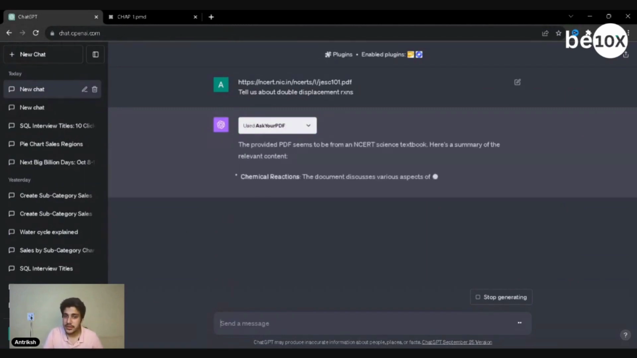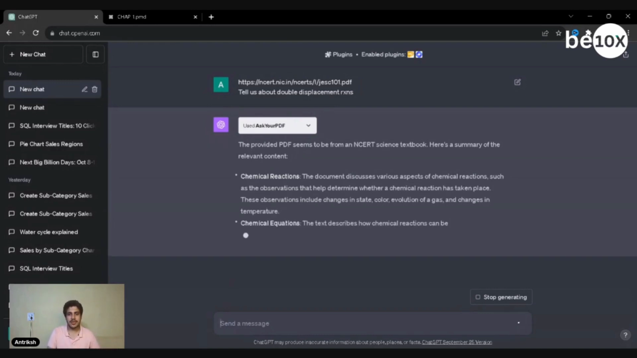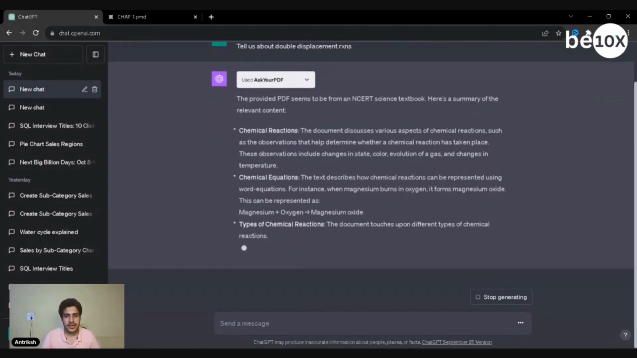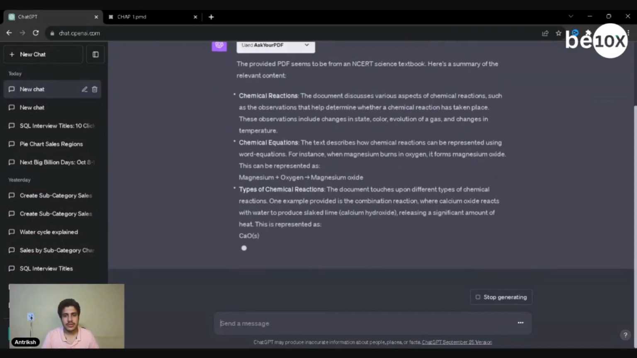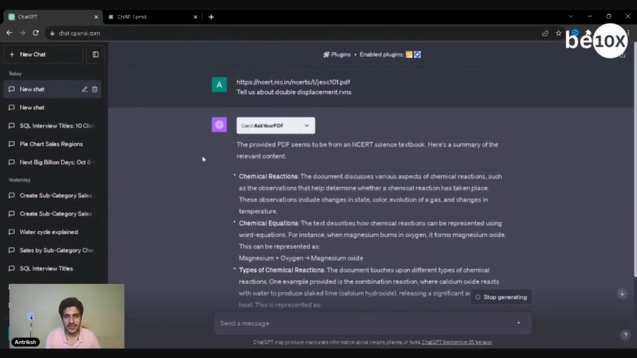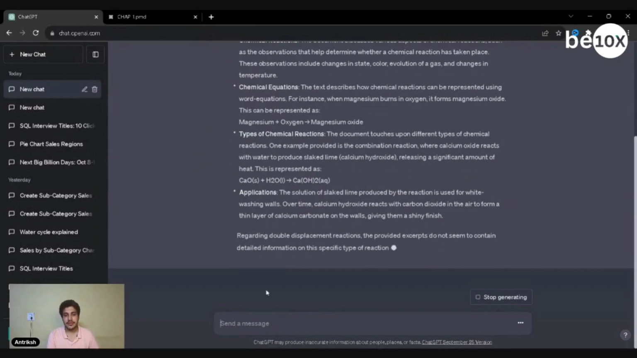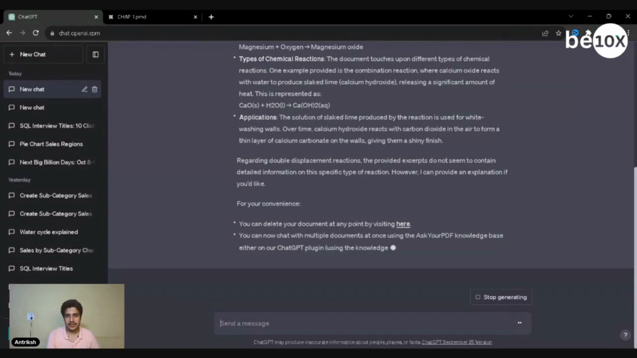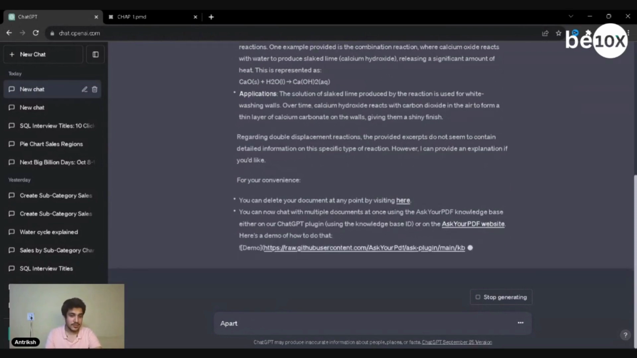The provided PDF seems to be, yeah, here's the summary. I don't really want the summary though. Okay, so what it has done is it's basically given me the double displacement reaction as an example, rather than just telling, regarding double displacement, the PDF does not contain. Right. There you go. Now it tells me कि इतना ज़्यादा दिया नहीं है इसके बारे में. That is something really good.